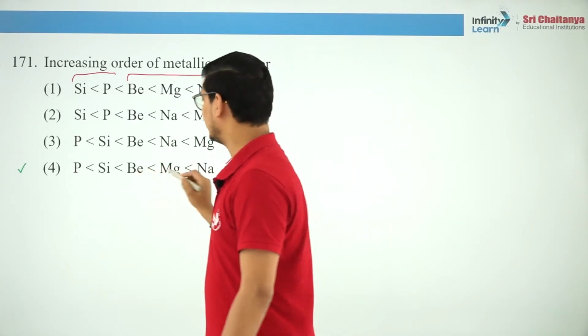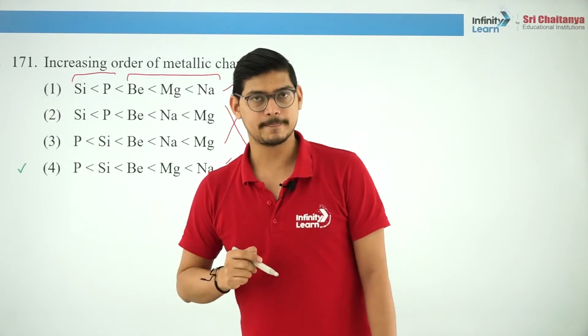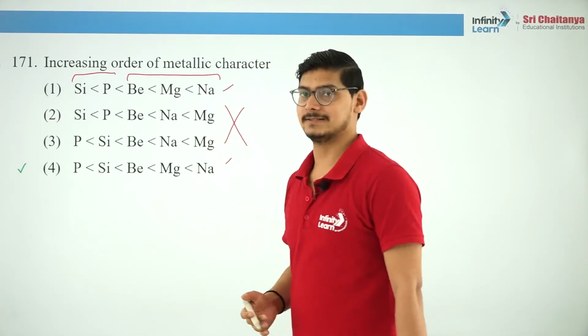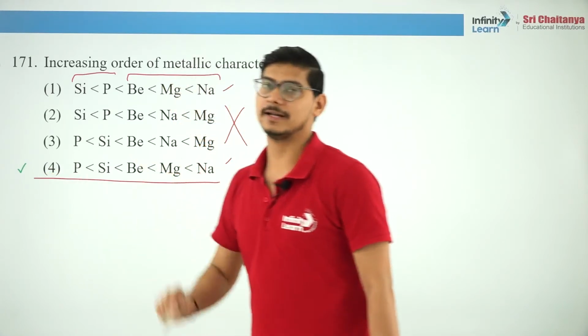Now out of beryllium and magnesium, which will have higher metallic character? Obviously magnesium, okay? Because down the group metallic character increases. So Mg is more metallic than beryllium. Is that clear? So this will be the correct answer.